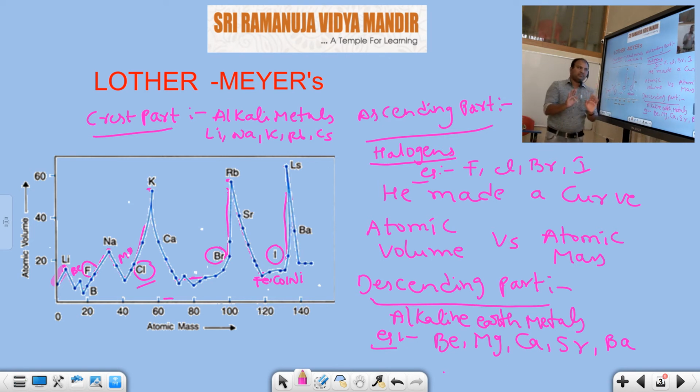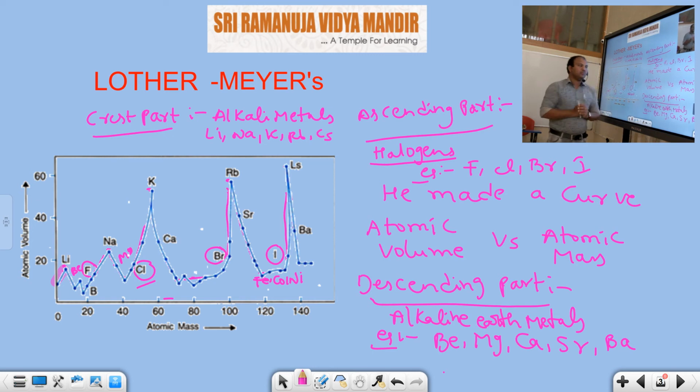Once again I repeat, focus completely on the screen. What is it? The Lothar-Meyer curve. He made the curve for atomic volume versus atomic mass. I take atomic mass on the x-axis and atomic volume on the y-axis. He plotted the graph between atomic mass and atomic volume.